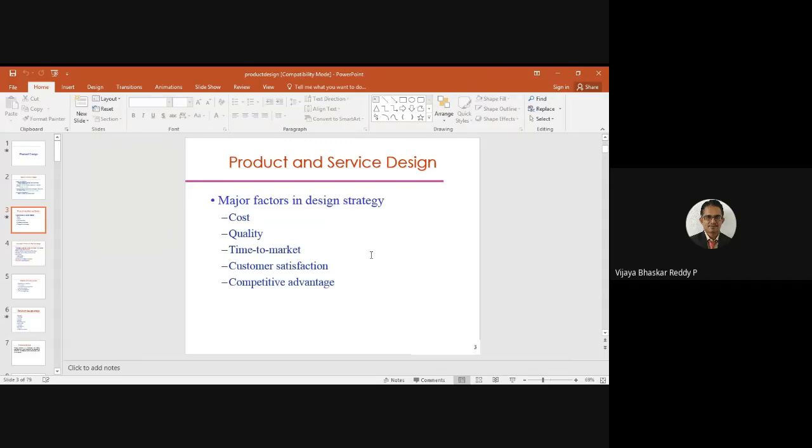They can spell it: customer is God. When the customer is satisfied, your business is successful. So that's why customer satisfaction is concerned with the functionality point of view and the outlook point of view. At the same time, after selling the product, we need to give very good services for a long time. And competitive advantages.